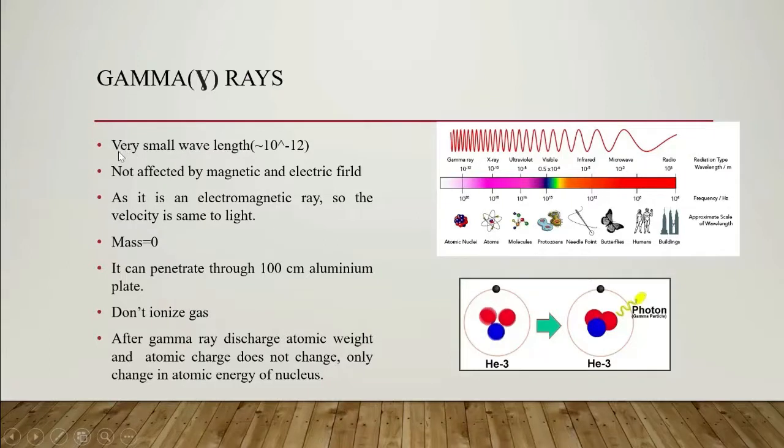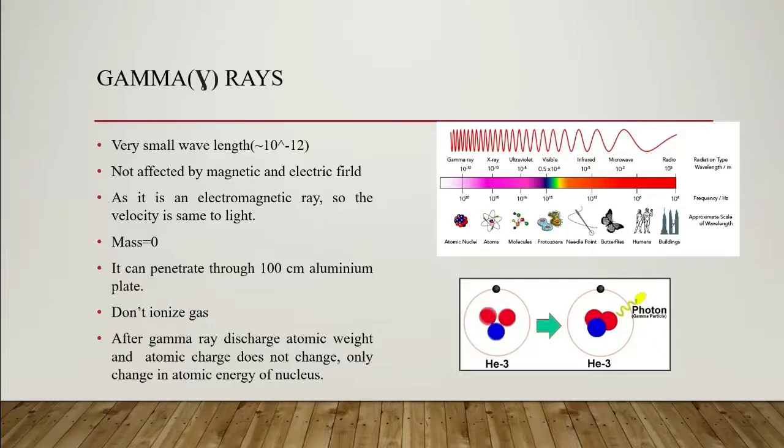Gamma rays. They have a very small wavelength, 10 to the power minus 12. They are not affected by magnetic and electric fields because they are neutral, as they are electromagnetic rays. The velocity is the same as light, and as they are electromagnetic waves, the mass is also zero. They can penetrate through hundreds of aluminum plates, and they don't ionize gas because they are neutral and not charged. This is basically an electromagnetic ray.